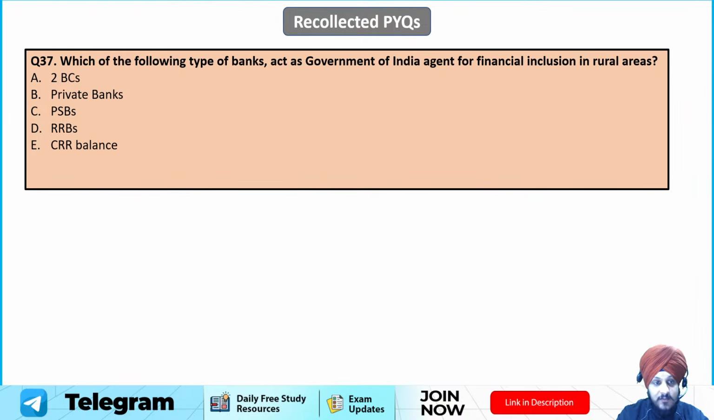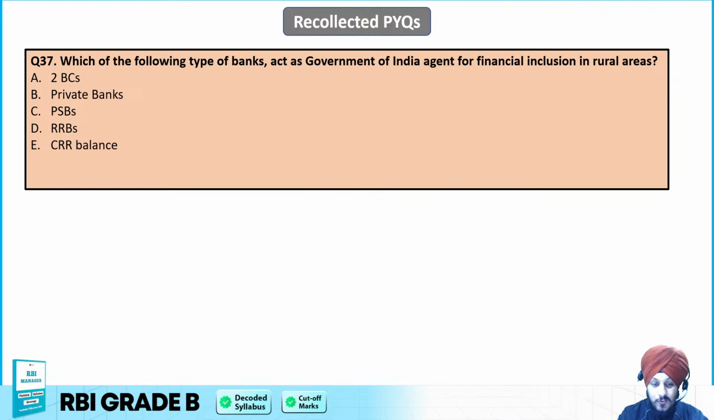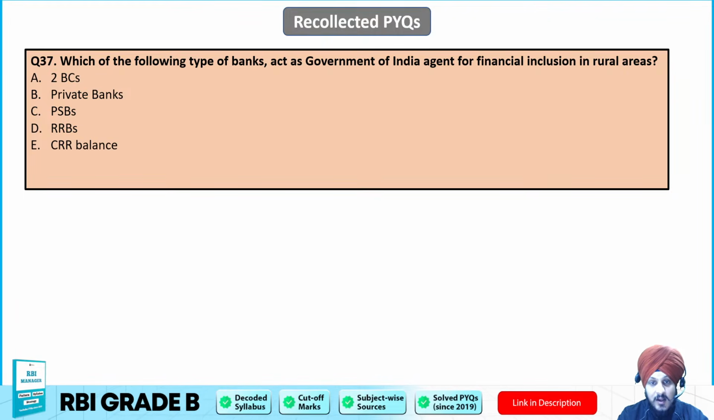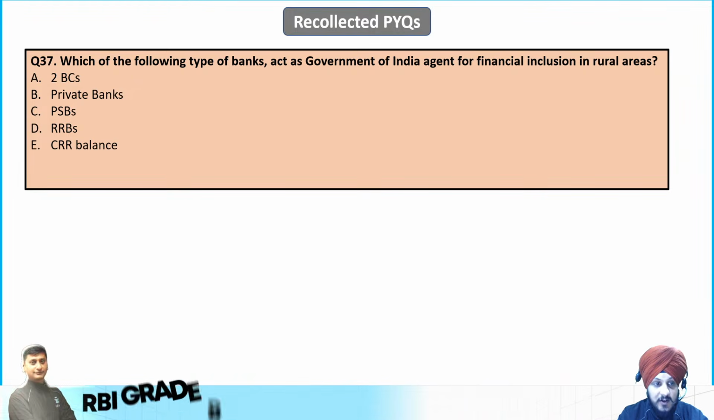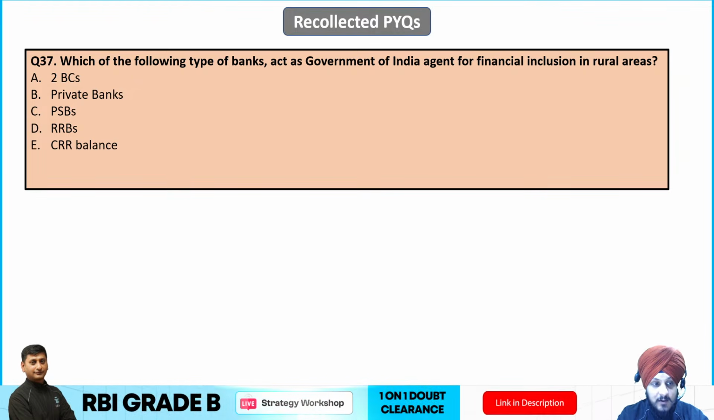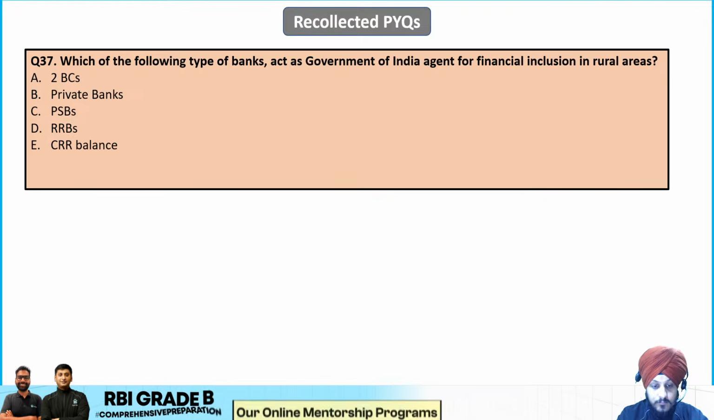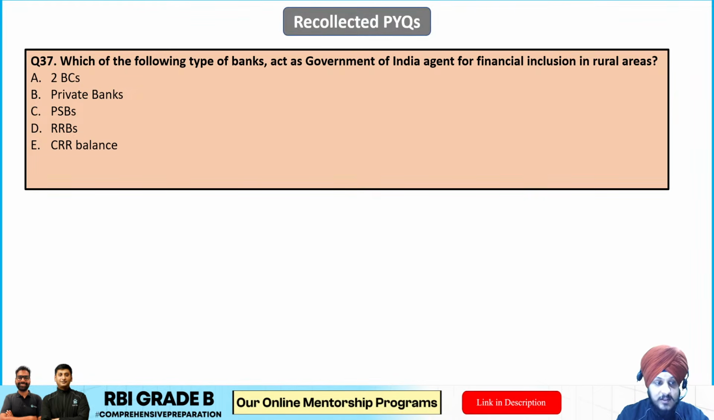Now question number 37. Which of the following types of banks act as Government of India agent for financial inclusion in rural areas? This is an easy question. Among the options, the first one is banking correspondents, then private banks, then public sector banks, then regional rural banks, and then we have the CRR. Based on that, the correct answer is going to be the D option, which is regional rural bank.